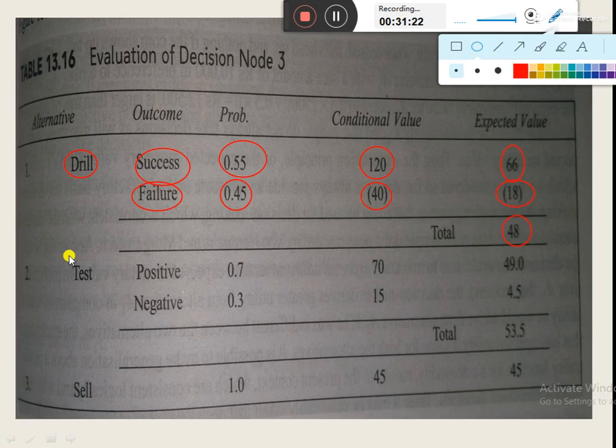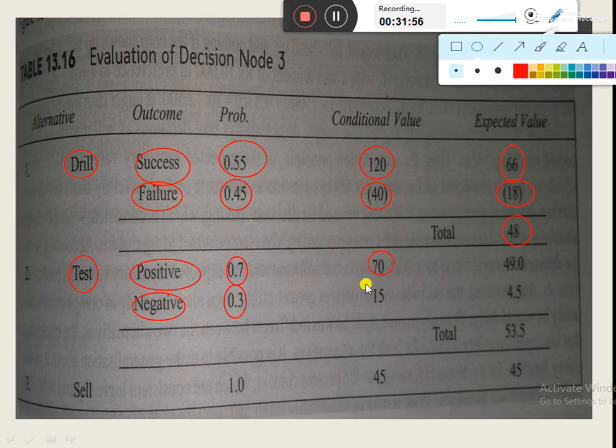Now come to the second option, that is testing. If before drilling the company opts for testing, again there can be two outcomes. One is that the results of testing are positive, and another is that the results of the test are negative. The chances of getting positive results are 0.7 and the chances of getting negative results are 0.3, with their respective conditional values.